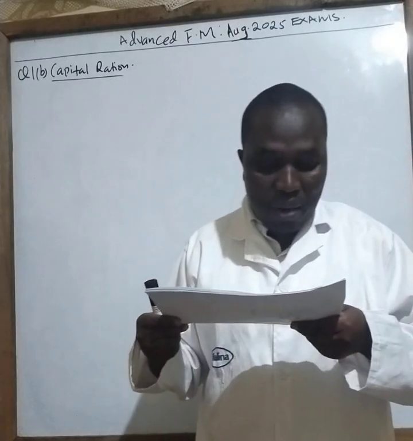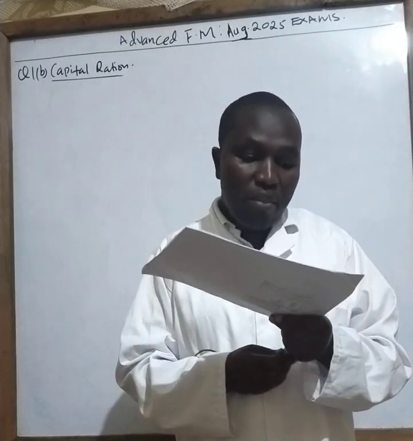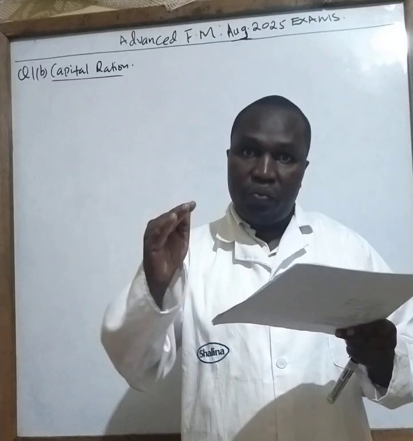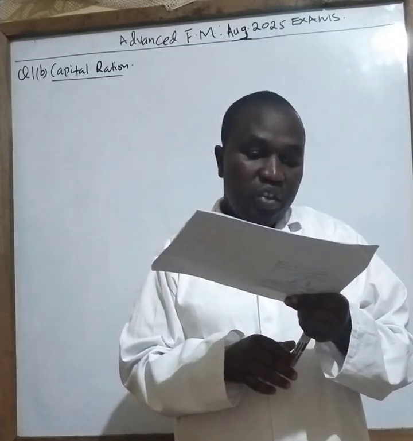Additional information number 1 is about variable cost. So if you want now to come up with the gross profit, we need to factor in the variable cost. Then number 2 is each project is divisible.